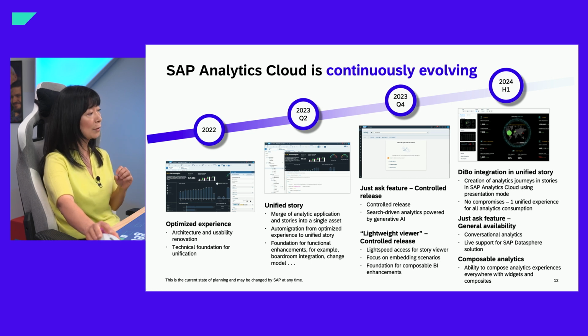The lightweight viewer will provide story viewers in embedding scenarios light speed access and a performance boost when they are viewing or starting their stories. So that's the lightweight viewer.